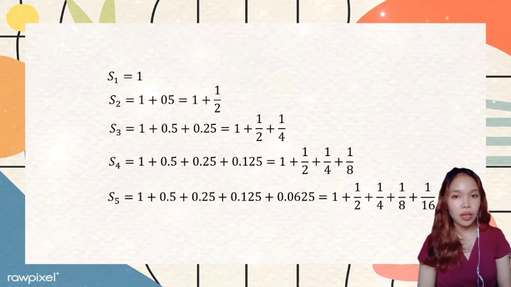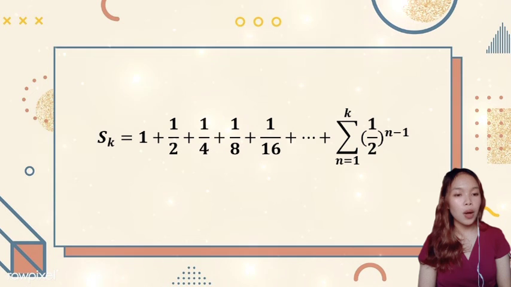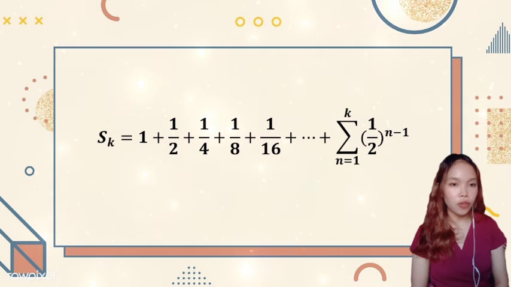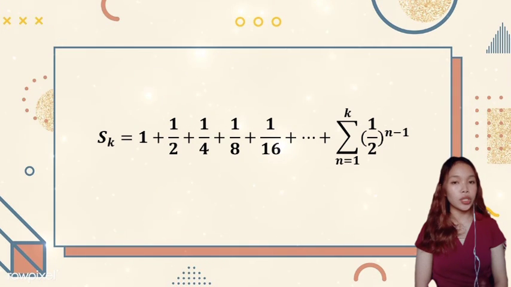And S sub 5 is equal to 1 plus 0.5 plus 0.25 plus 0.125 plus 0.0625, which is equal to 1 plus 1/2 plus 1/4 plus 1/8 plus 1/16. Kung titingnan natin ang pattern, every week, the amount of oil in the lake in thousands of gallons, the behavior of the partial sum, is the sum from n equals 1 to k of (1/2) raised to n minus 1. So ano ang mangyayari when k approaches infinity?